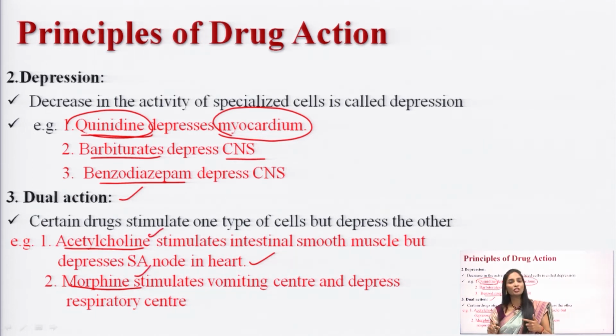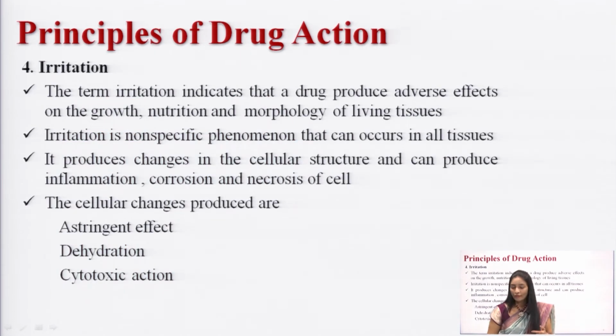Acetylcholine is a drug which will stimulate the smooth muscle of the intestine and depress the SA node in the heart. And the second example was morphine, a narcotic drug which will stimulate the chemoreceptor trigger zone and the vomiting center, but it will depress the respiratory center and cough center.